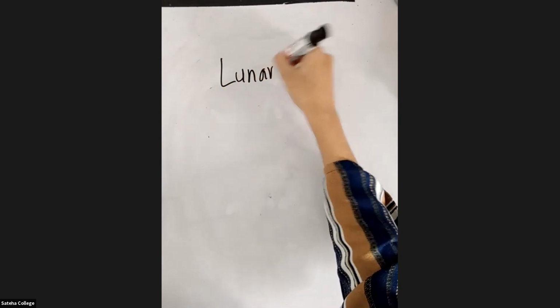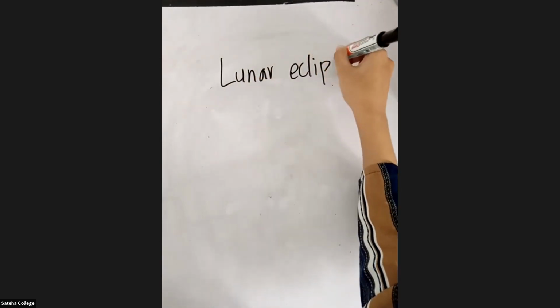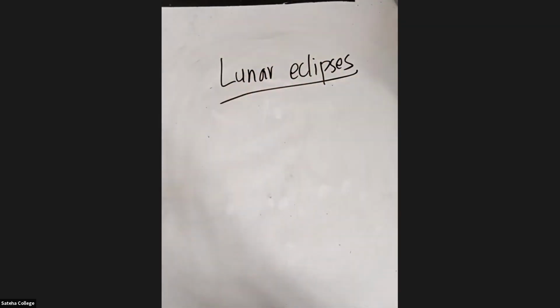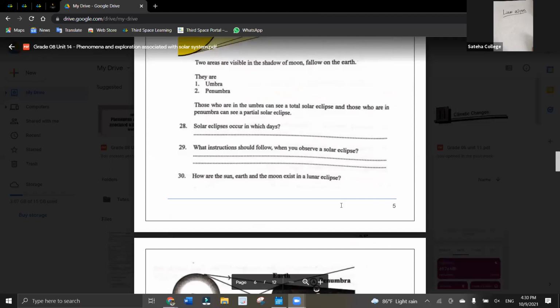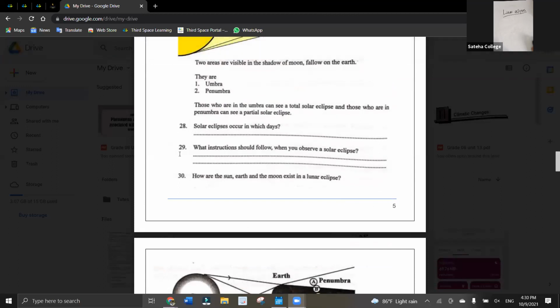Now we'll move on to our next part, which is lunar eclipses. Before going to lunar eclipses, can you all answer a few questions which are there in the tute, please? Answer 28 and 29. Question 28: solar eclipses occur on which days? That means, is it a full moon day or a new moon day?